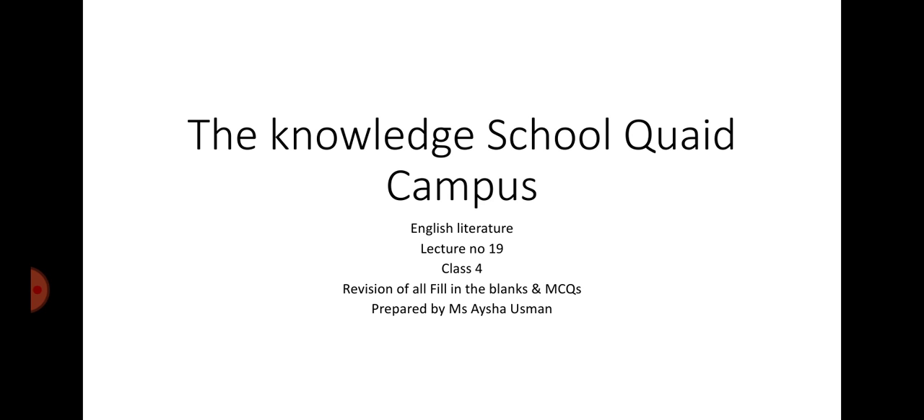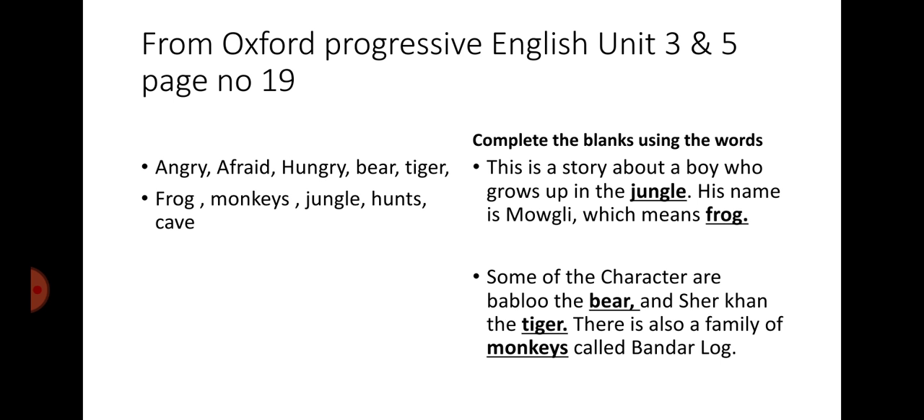The Knowledge School Kite Campus, English Literature, Lecture number 19, Class 4. Revision of all fill in the blanks and MCQs prepared by Ms. Aisha Usman from Oxford Progressive English, Unit number 3 and 5, page number 19. Here I will read some words in front of you and then we will use these words in the fill in the blanks. Angry, afraid, hungry, bear, tiger, frog, monkeys, jungle, hunts, cave.